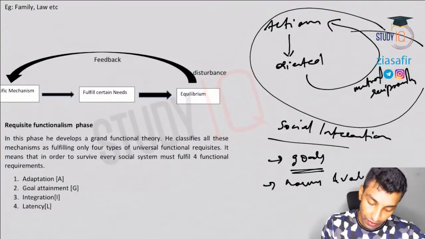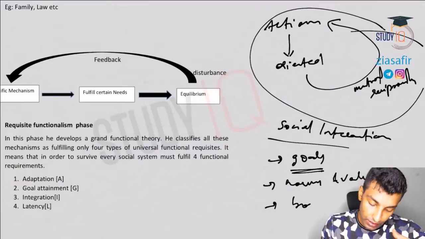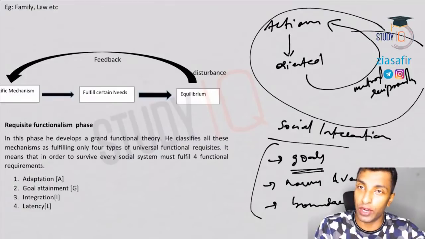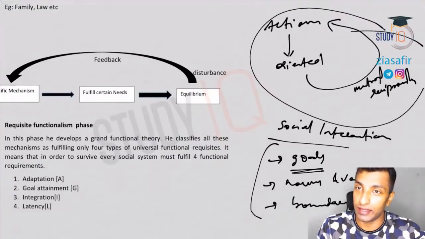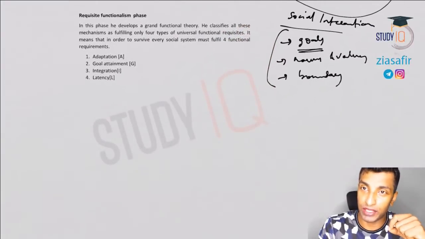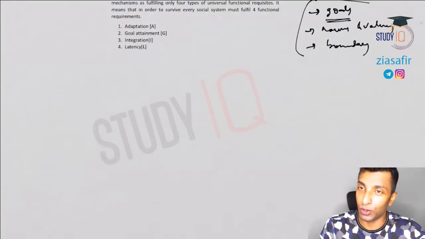Norms and values, and also there is an abstract boundary around us, right? So if these conditions are satisfied, you can call it a system. This anyway we have discussed, so I'm not getting into this. This is the only difficult theory in Parsons, and if you understood this, everything is going to be very easy. So not only explaining what is system, the idea of Parsons is also giving a grand theory, an evolutionary theory, that also we have discussed.